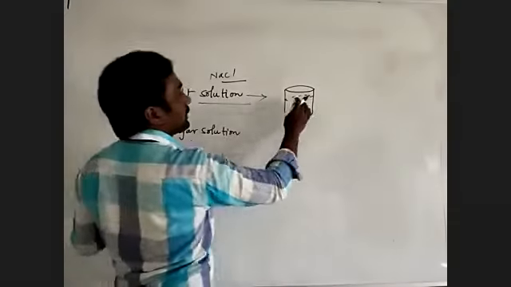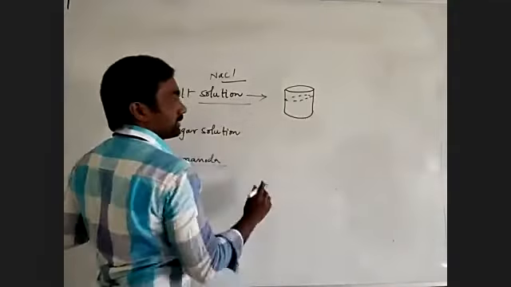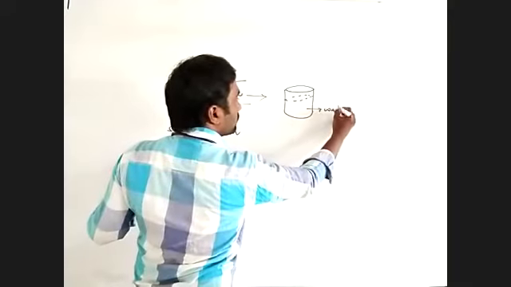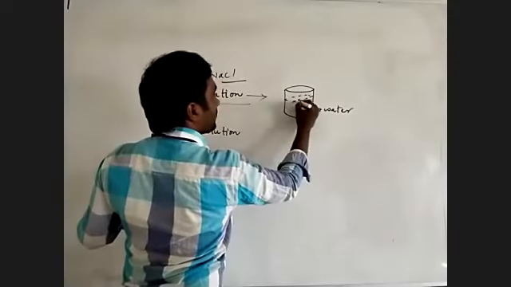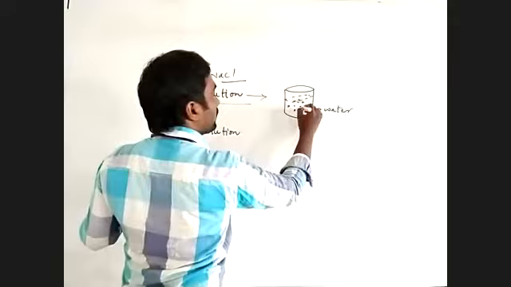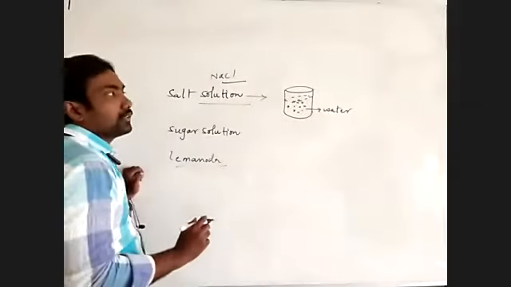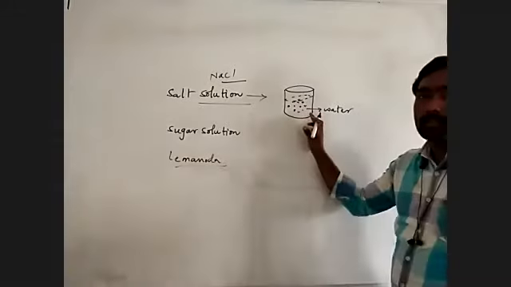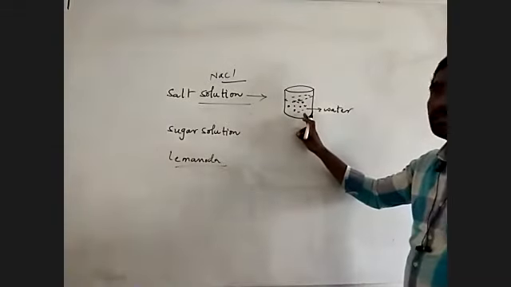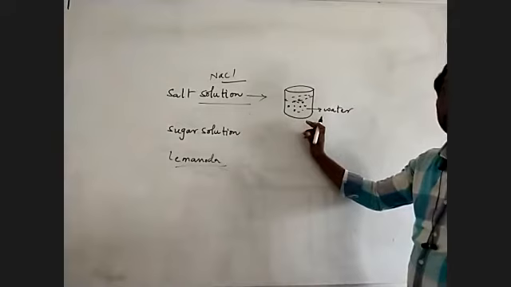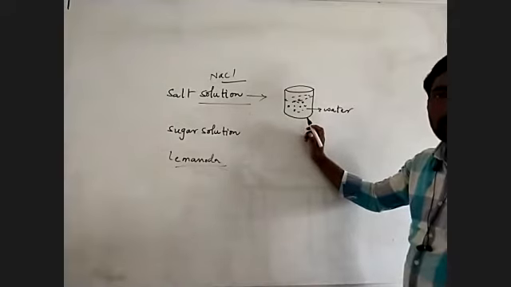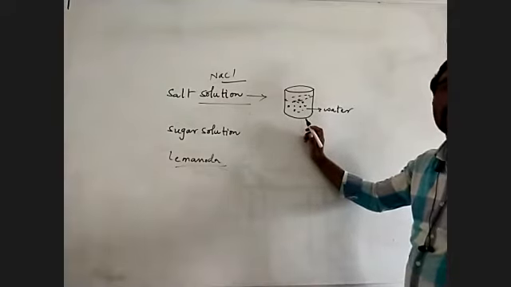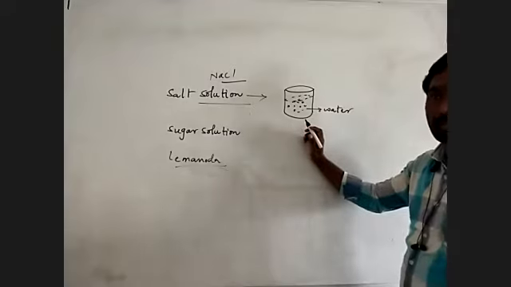We are adding salt crystals into the water. Stir the mixture of salt and water well with the help of a stirrer, which helps to mix the solution.